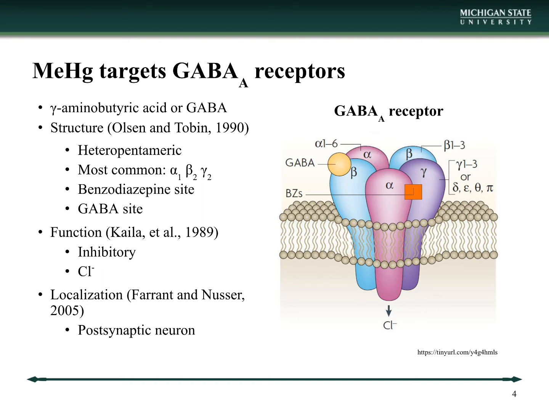GABA-A receptors are one subtype of inhibitory ion channels activated by gamma-aminobutyric acid, or GABA for short. GABA-A receptors have a heteropentameric structure, meaning they are composed of 5 different subunits that can arrange differently. The most common subunit arrangement we find in our nervous system is alpha 1, beta 2, gamma 2. These receptors are permeable to chloride, leading to an inhibition upon opening. They are abundantly present on postsynaptic neurons.